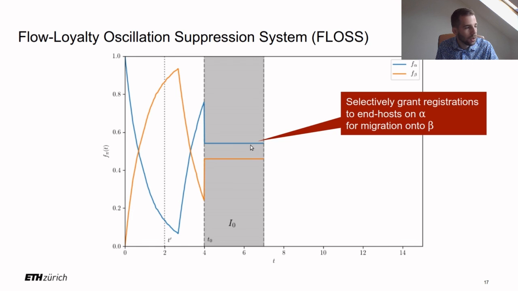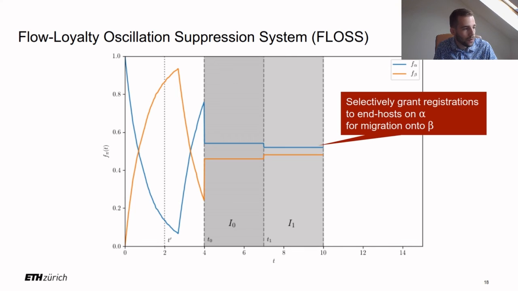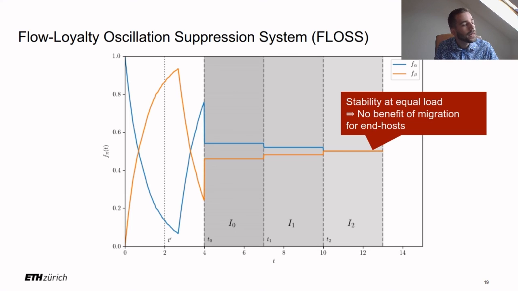But towards the end of the interval, the agents on path alpha will perceive that path beta has lower load, so they will want to try to migrate to path beta. They will apply for registrations there, but only a subset of these registrations will be granted. So the load gap between these two paths is reduced, but it's not inverted. So there is no over adjustment. And this idea is applied multiple times until the